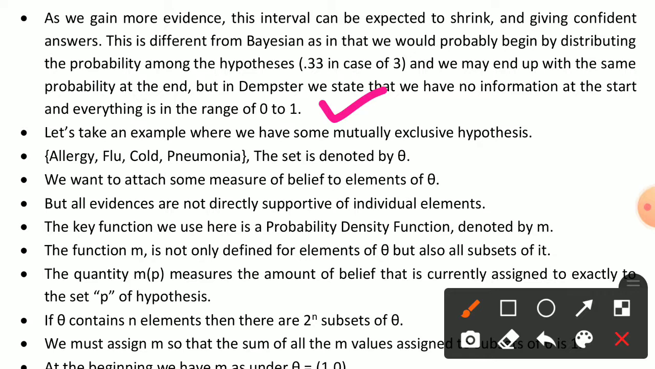Now let's take an example where we have some mutually exclusive hypotheses. Here one example is given. We take one set, and in the set 4 different values are given: first is allergy, then flu, then cold and pneumonia, and the set is denoted by theta. So theta is equal to this set.